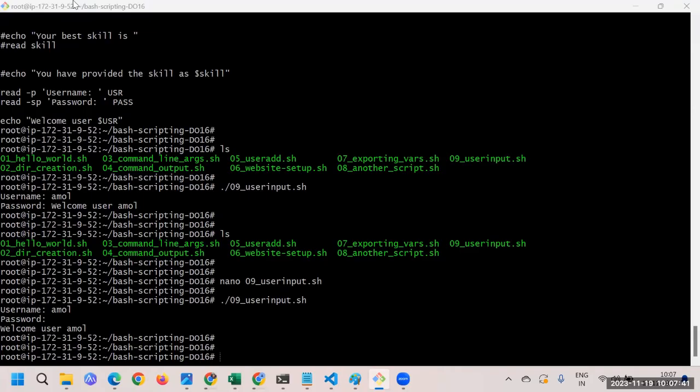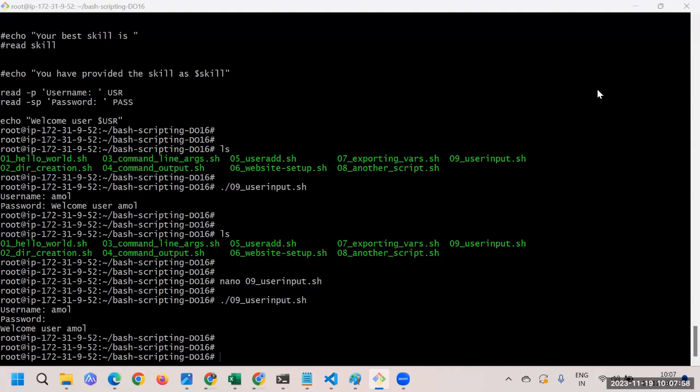Any other question? Is this good? Are you able to understand the user input, right? You're taking the input from the user. That is what the user input is. User input means what the name itself is saying. You'll be taking the input from the user.